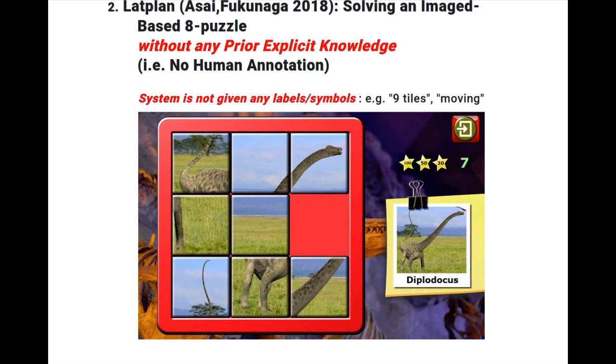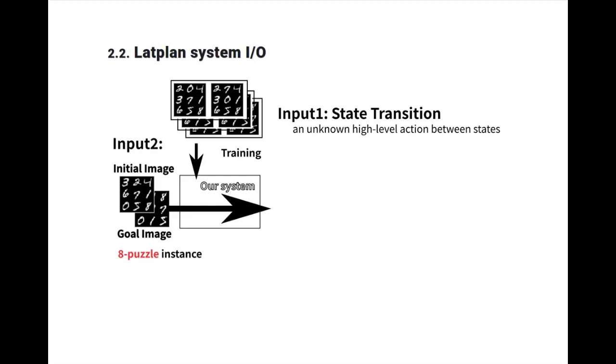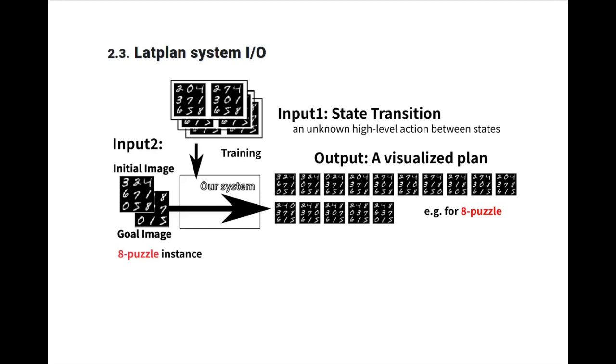LatPlan, however, is a system that can solve such a problem without any prior explicit knowledge given by humans, such as that this image contains 9 tiles or that these tiles could move. LatPlan has two inputs. The first one is the state transition dataset that trains this system. It contains an unknown high-level action between the states. The second input is an initial image and a goal image which specifies the planning problem. The output is a visualized plan.